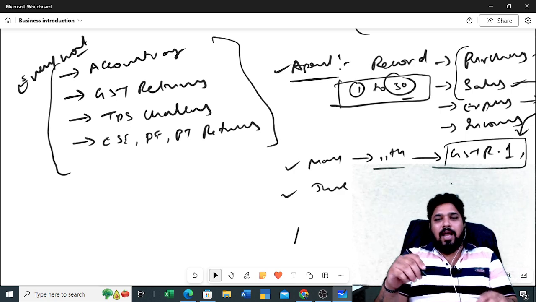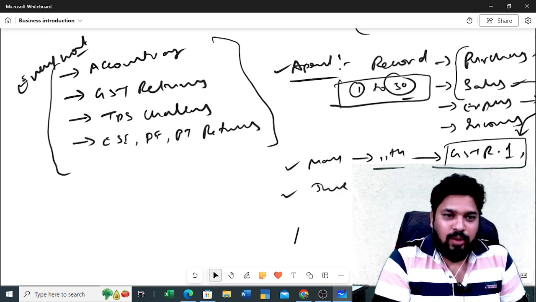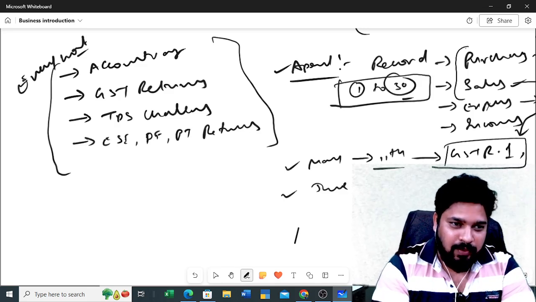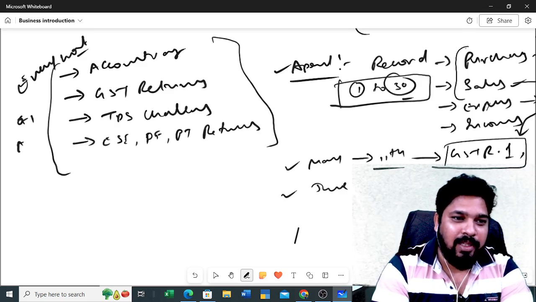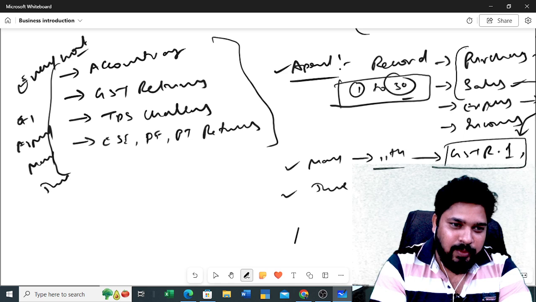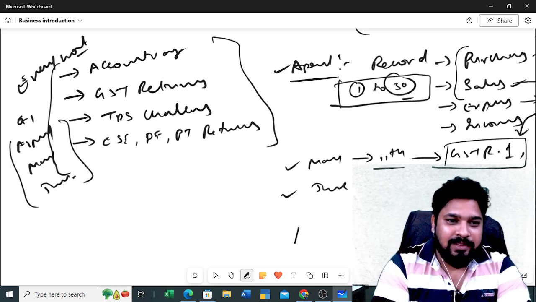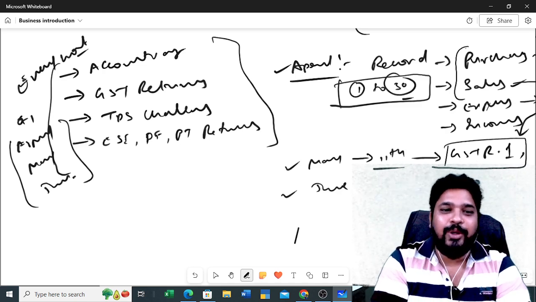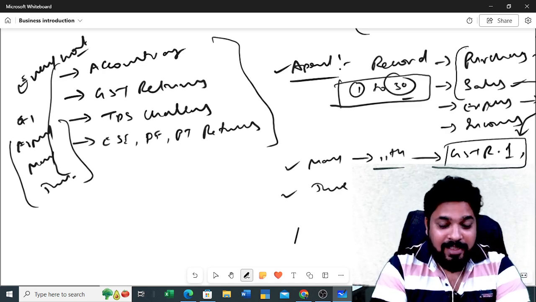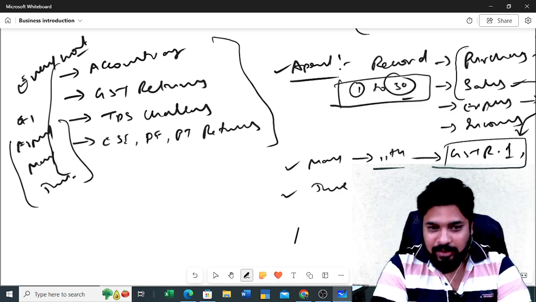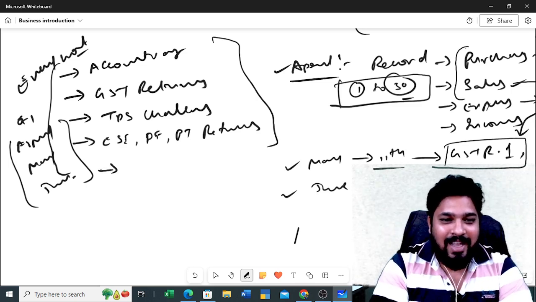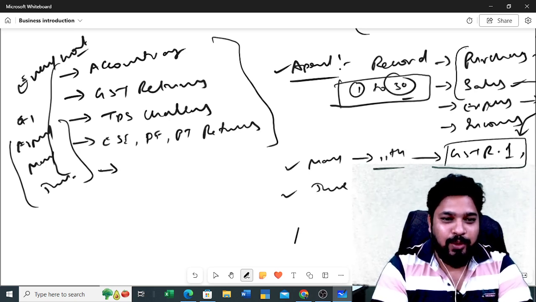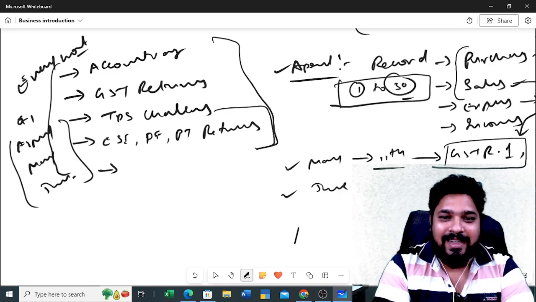So before I told you about the quarters, right? So for 3 quarters we need to do, right? In a quarter there are 3 months, right? Quarter 1, so April month we completed, May month we did, and June month also we did. So after completing these 3 months, okay, we need to do one more thing. What? In the month of July, April, May, June, right? So in the month of July, extra work will be there. What is that extra work? In the month of July, we need to file these TDS returns.